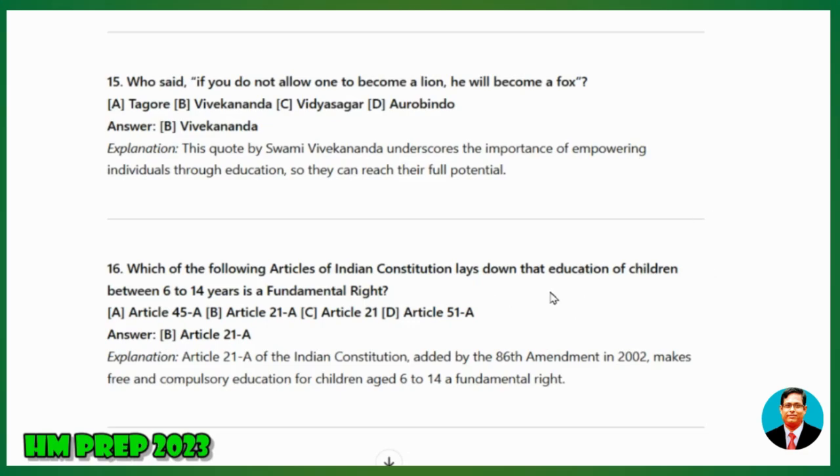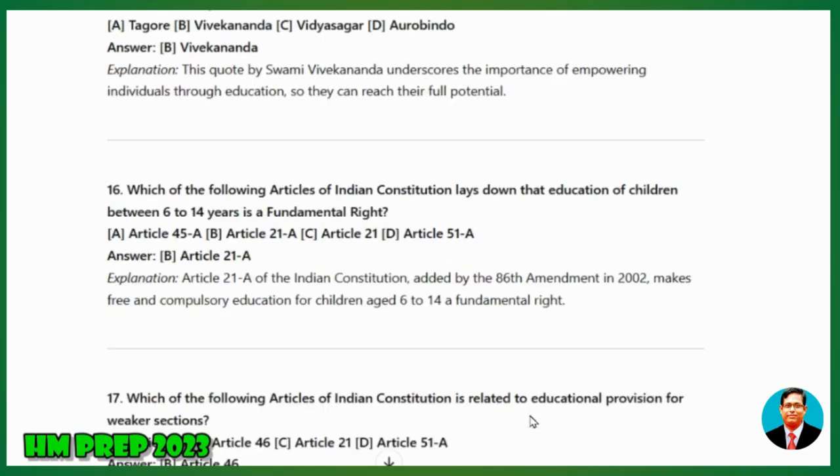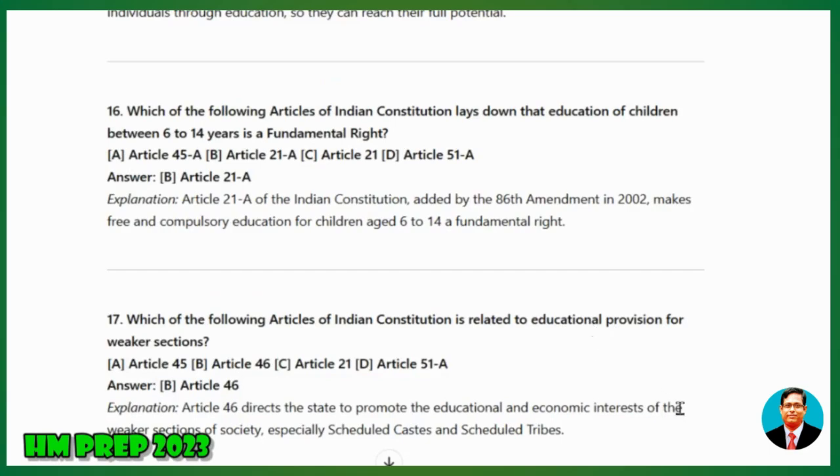16. Which of the following articles of the Indian Constitution lays down that education of children between 6 to 14 years is a fundamental right? Article 45A, Article 21A, Article 21D, Article 51A. Answer: Article 21A. Explanation: Article 21A of the Indian Constitution, added by the 86th Amendment in 2002, makes free and compulsory education for children aged 6 to 14 a fundamental right.